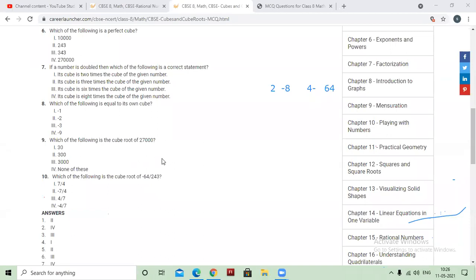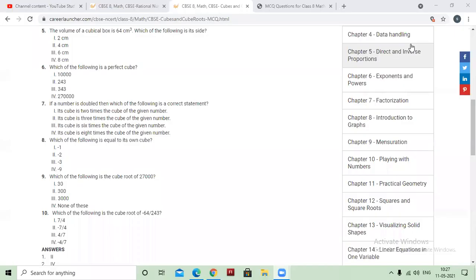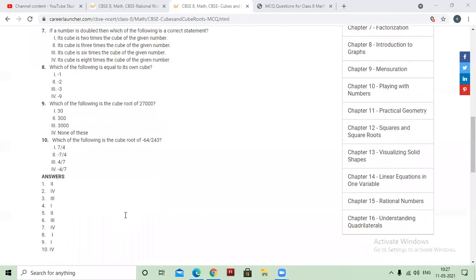Next is which of the following is the cube root of minus 64 upon 243? Make the factors of 64 and 243 first, then check which of the following is the cube root of this. Hurry up. Yes, the answer of this 10th question is minus 4 by 7.